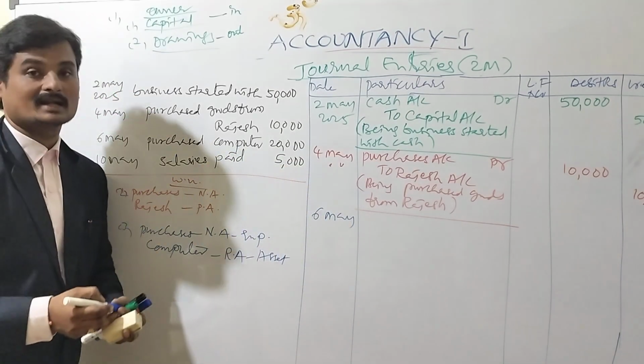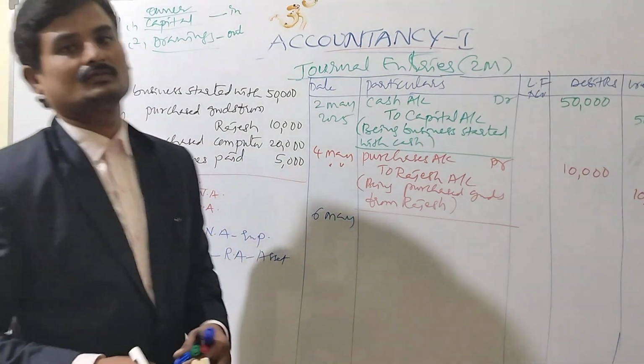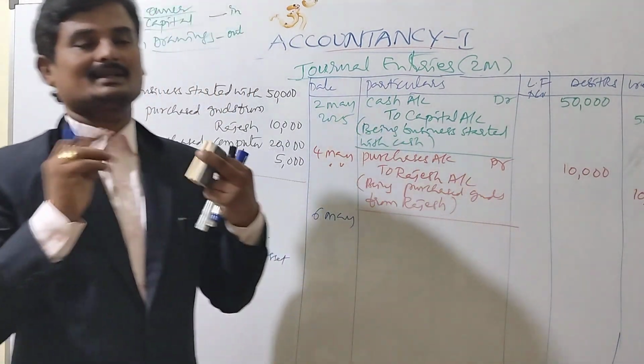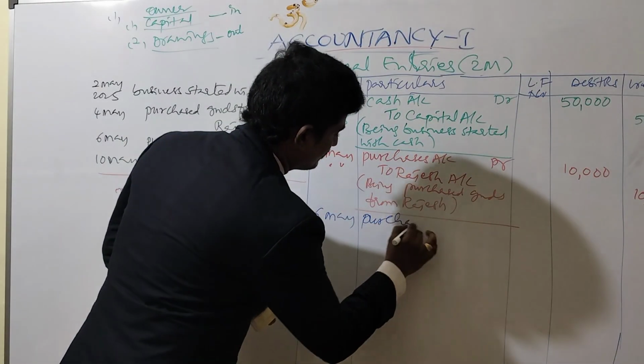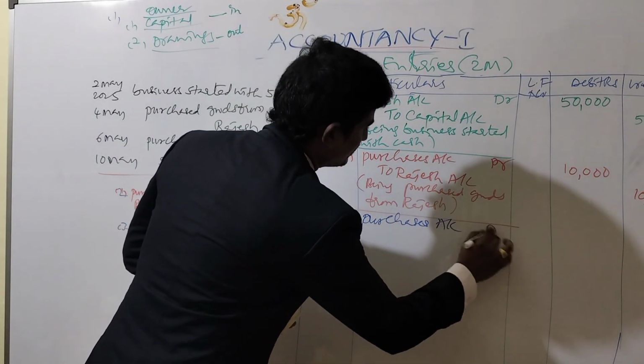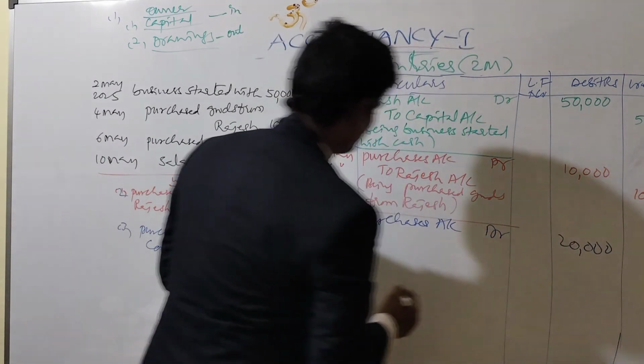How will we record this transaction? Let us see. Purchases again. Purchases and expenses always have to be recorded on the debit side. So purchases account debit, 20,000 in the debit column.